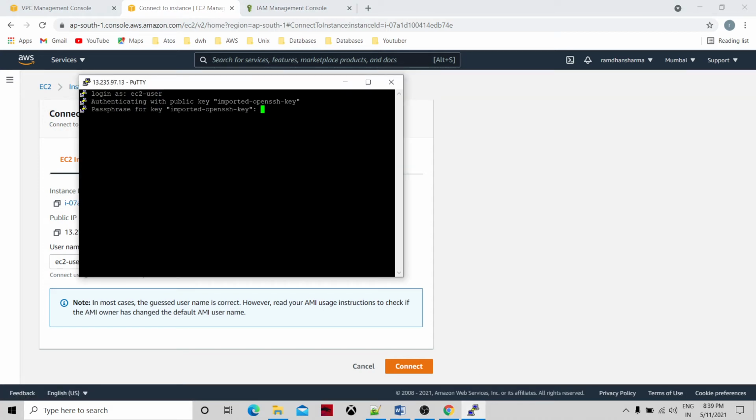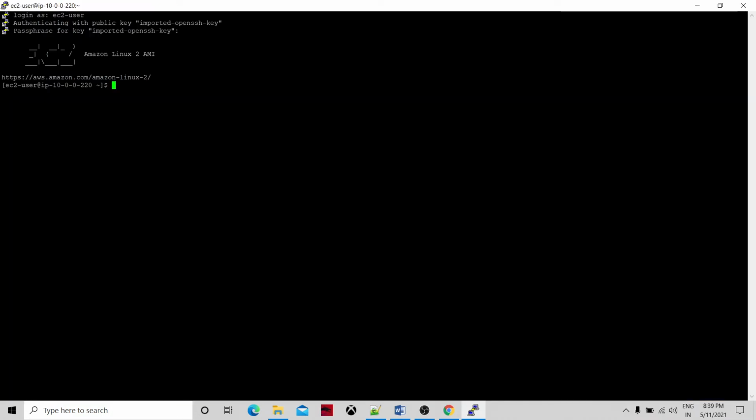Then it's asking for the passphrase for the same key. I'm going to give the passphrase. So it is logged in. If I enlarge it, let me check the host name. Okay, same IP, 10.0.0.220.